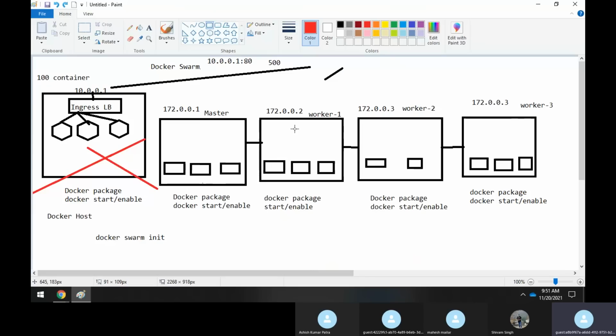Whatever commands you run on the master node, you can also run from the other machines, because even these two machines act like masters. Whatever changes or configuration you make will get reflected here also.